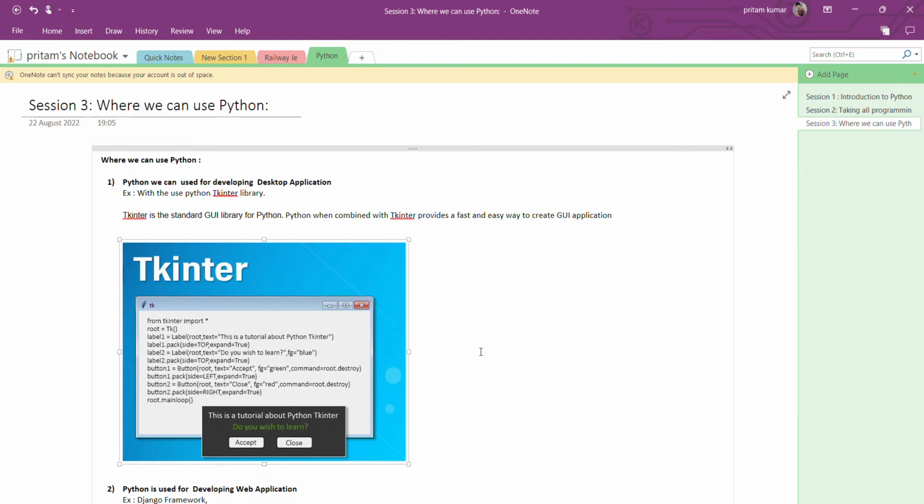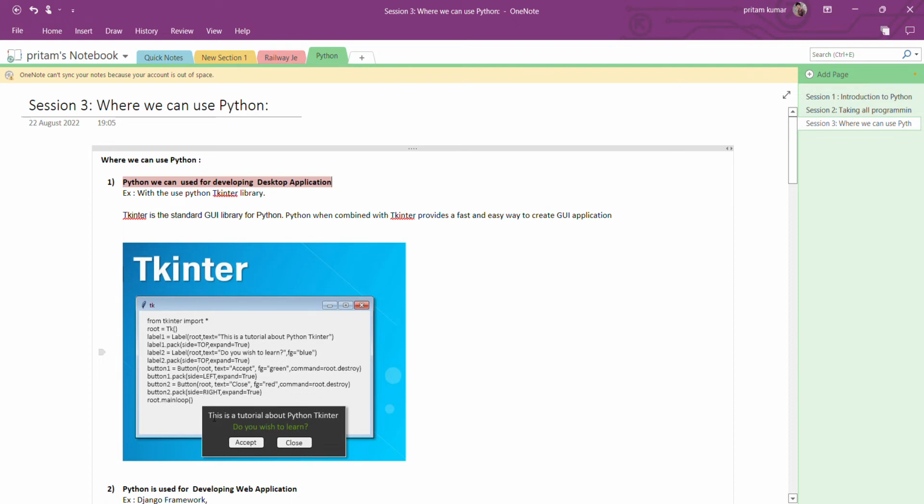Python we can use for developing desktop applications also. With the help of the Tkinter library, we can create GUI applications where we can perform actions. In this example, we write a few lines of code, and a small pop-up box is ready, where you can accept or close it.